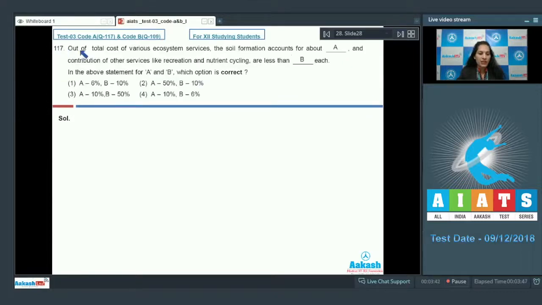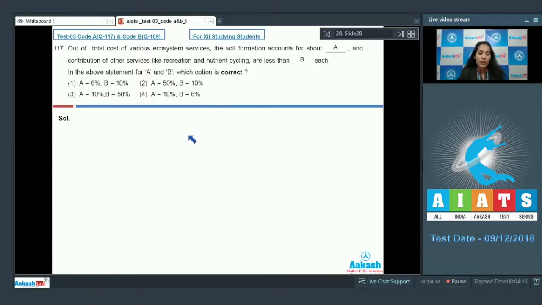Question number 117. Out of the total cost of various ecosystem services, the soil formation accounts for about A, and contribution of other services like recreation and nutrient cycling are less than B each. In the above statement for A and B, which option is correct? Option 1, A 6% and B 10%. Option 2, A 50% and B 10%. Third option, A 10%, B 50%. Fourth option, A 10%, B 6%.